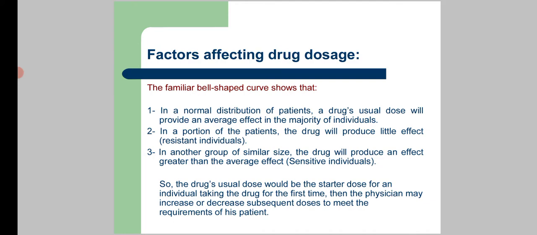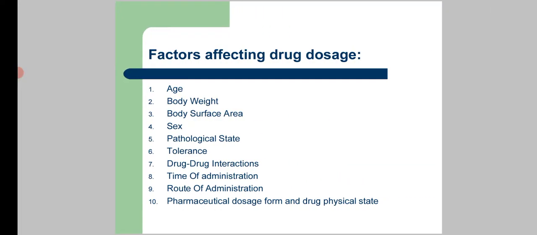And what are the factors which affect drug doses? In a normal distribution of patients, a drug's usual dose will provide an average effect in the majority of individuals. In a portion of the patients, the drug will produce little effect. In another group of similar size, the drug will produce an effect greater than the average effect: sensitive individuals. So the drug's usual dose would be the starter dose for an individual taking the drug for the first time. Then the physician may increase or decrease subsequent doses to meet the requirement of the patient.